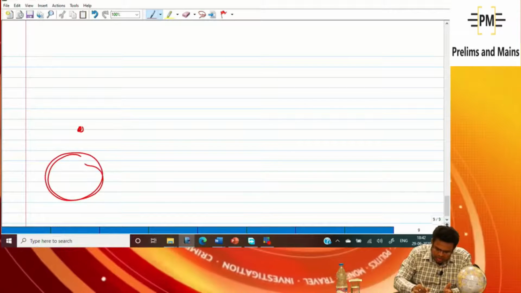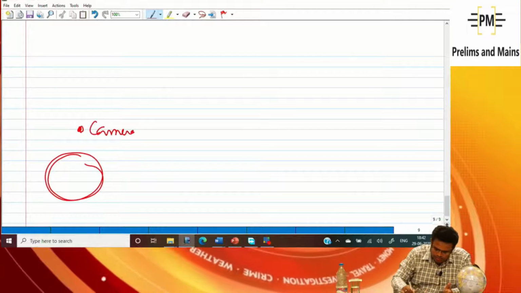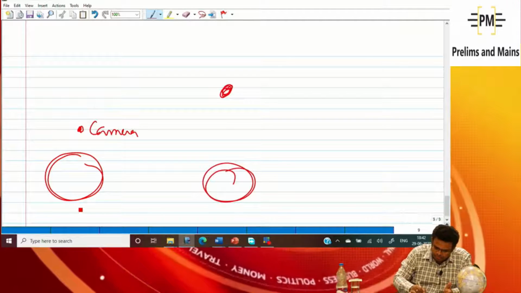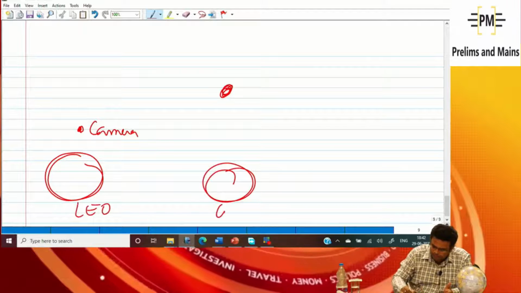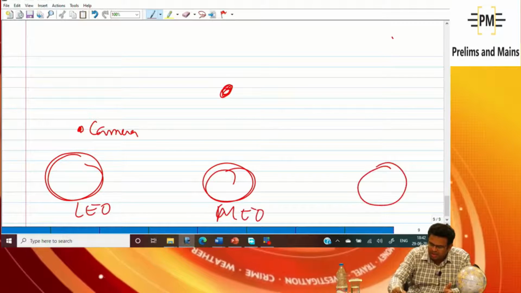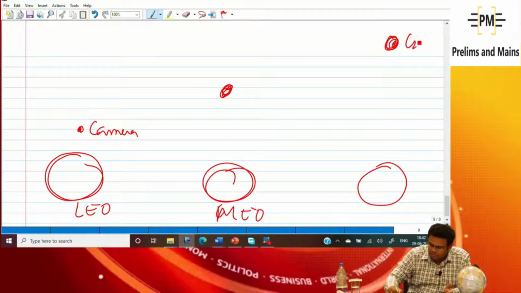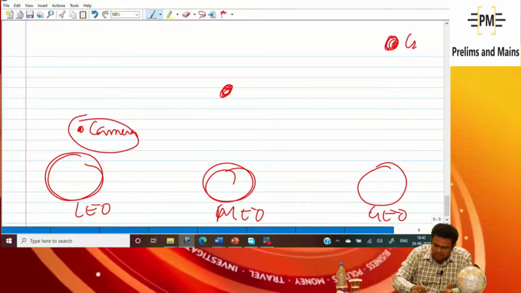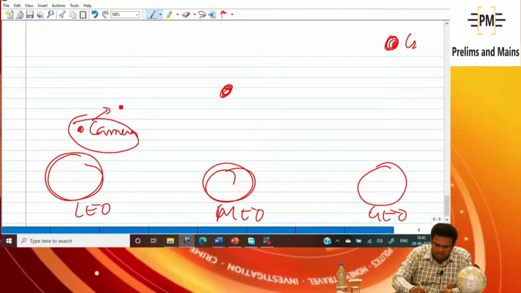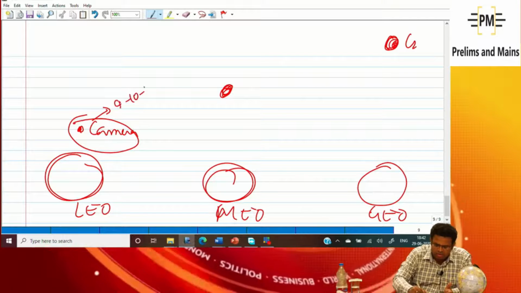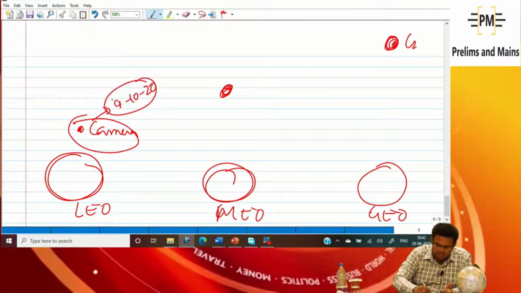I can use a camera in the low earth orbit, I can use a camera in the medium earth orbit, and I can use a camera in the geosynchronous earth orbit. Here the camera will take a very precise photo, of 9 inch, 10 inch, 20 inch.